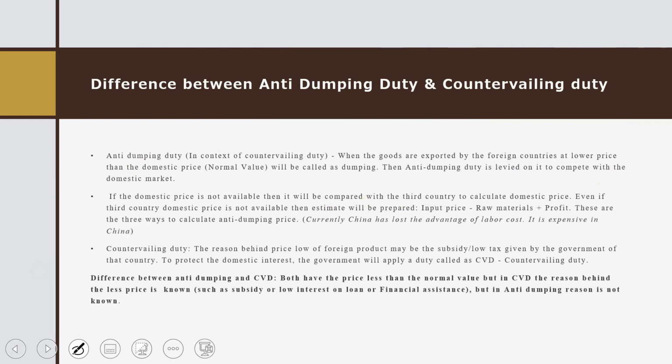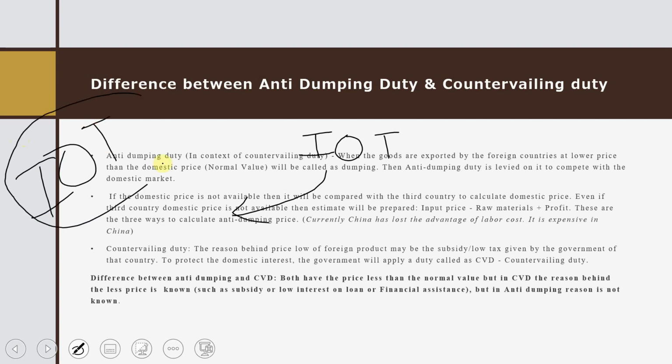Now let us suppose one scenario: an IoT based device is being imported in our country. Now we have to calculate its domestic price, like what the prices of IoT devices in our country are, so that we can compare and our domestic manufacturer will revive. But the issue is, let us suppose there are no companies in our country manufacturing IoT based devices. I'm not saying that it is true, but let us suppose. So now how will you compare it?